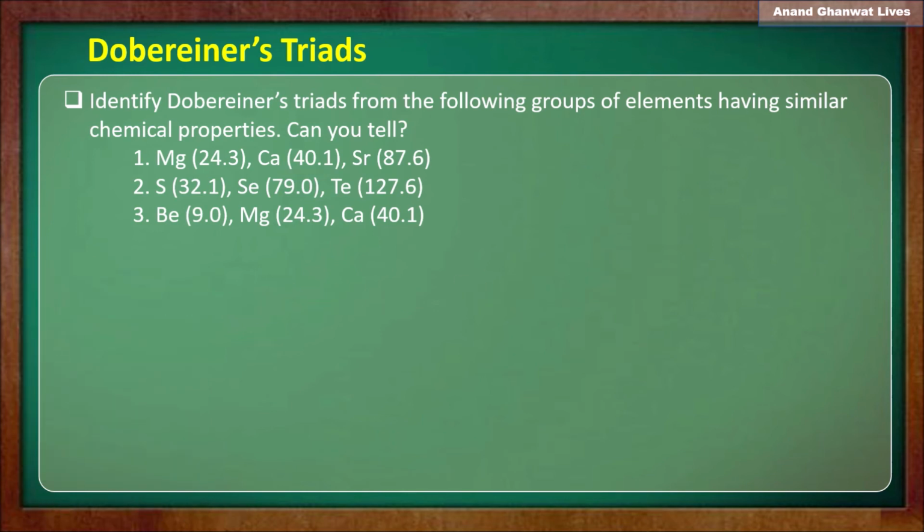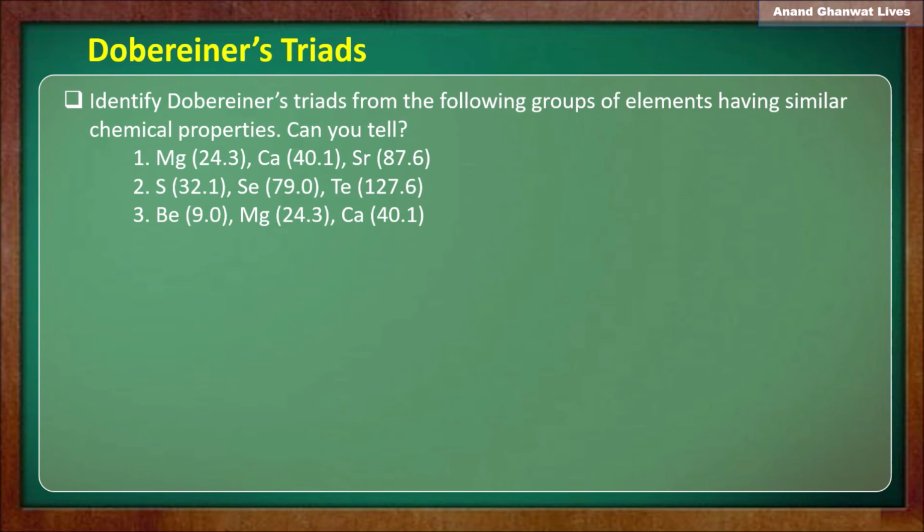Now the second example. Sulfur has atomic mass 32.1, Se means selenium has atomic mass 79, and the third, Te means tellurium, has atomic mass 127.6.